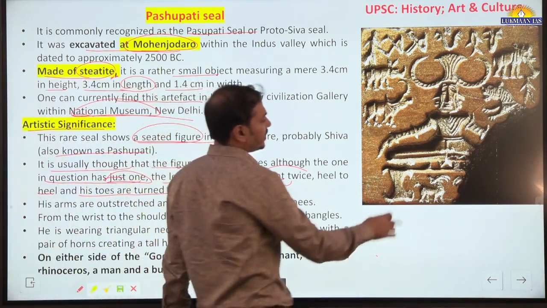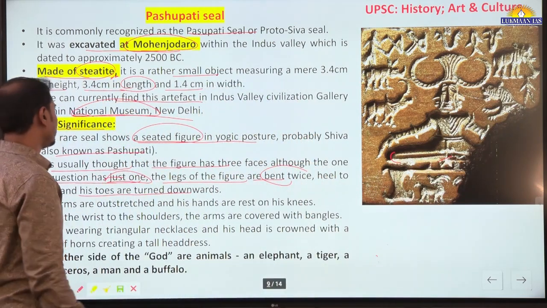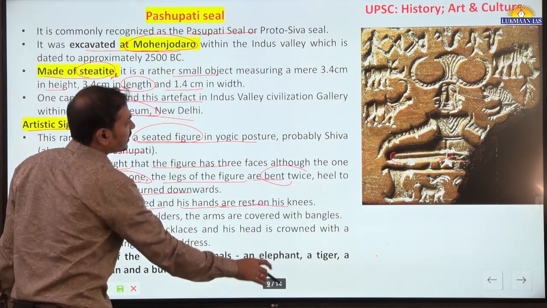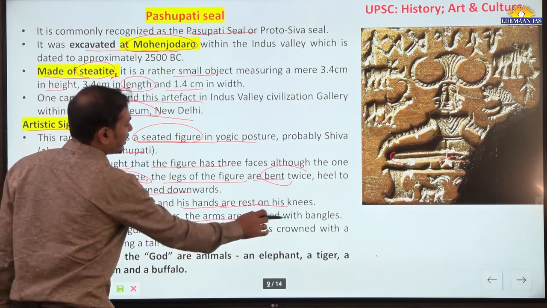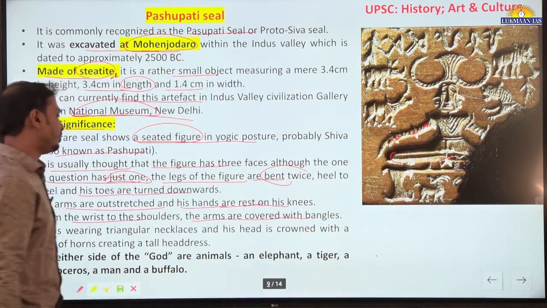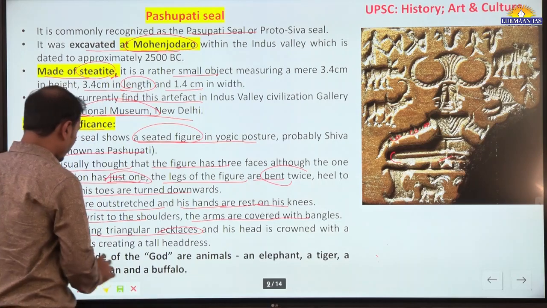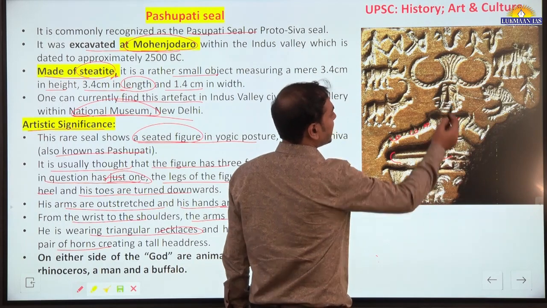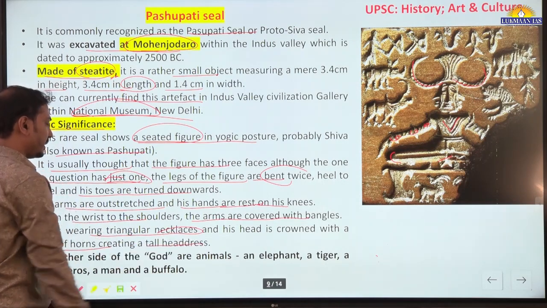You can see here one bend and here another bend, heel to heel. Then his arms are outstretched and his hands are resting on the knees. From the wrist to shoulders the arms are covered with bangles. So from the wrist we see bangles on the whole arm. He is wearing a triangular necklace and his head is crowned with a pair of horns. You can see the triangular necklace and the pair of horns. So it is a tall headdress, we can say.